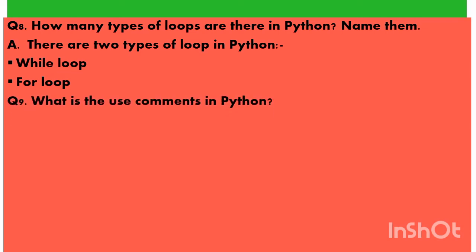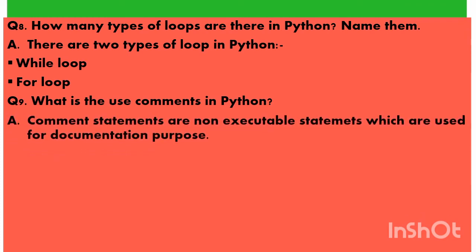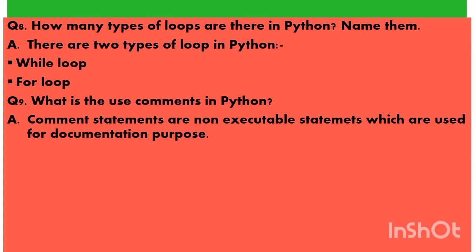What is the use of comments in Python? Answer. Comment statements are non-executable statements which are used for documentation purposes only. These statements are for the programmer. They are not shown on the output screen.